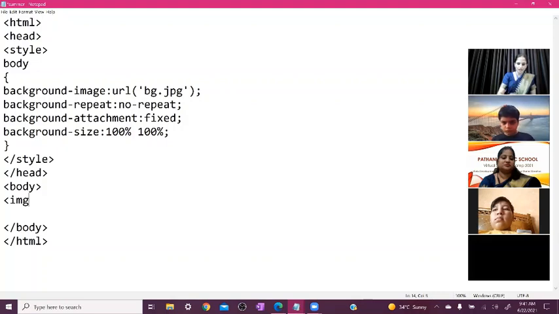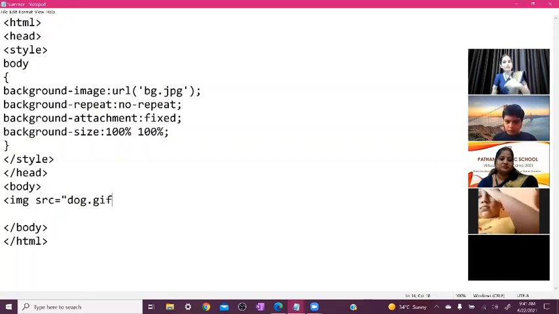So here you can write IMG space SRC is equal to, and between inverted commas you can write dog dot GIF. Everyone pay attention here, when we create an animated movie, we need our character in GIF form. Now close the inverted commas, and close the angular bracket also. First we see the output of this only.